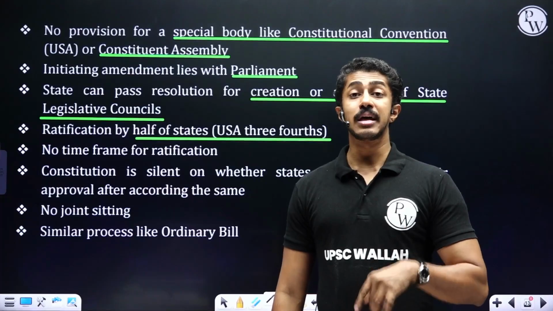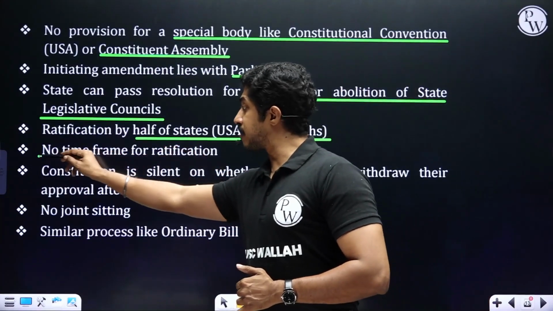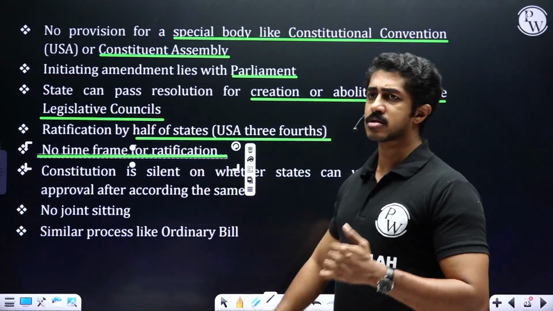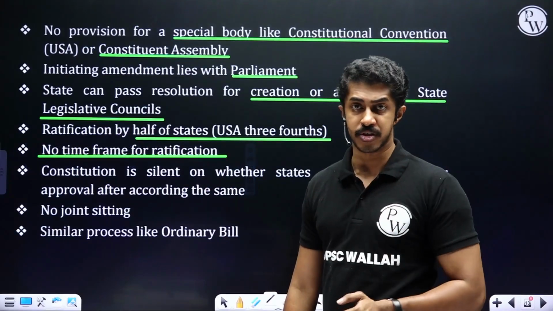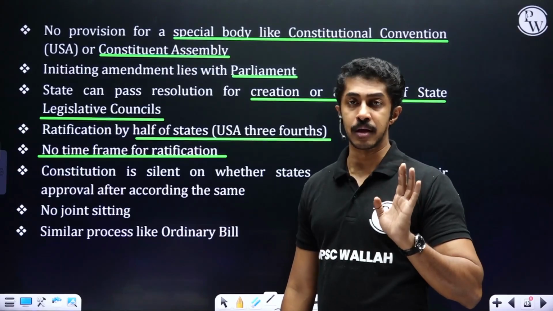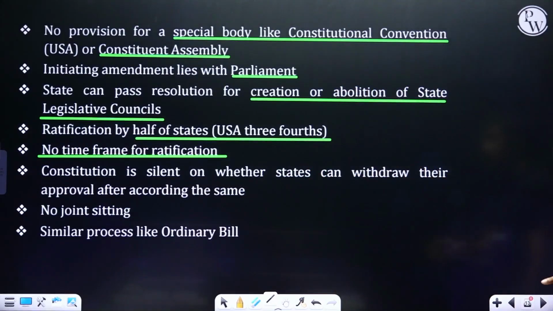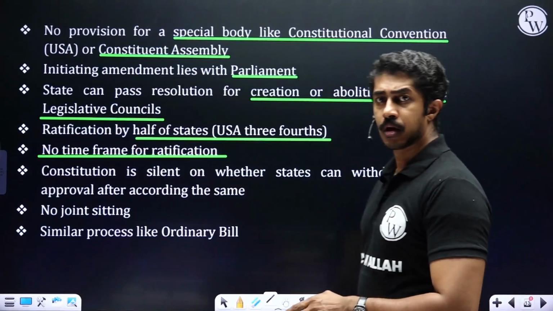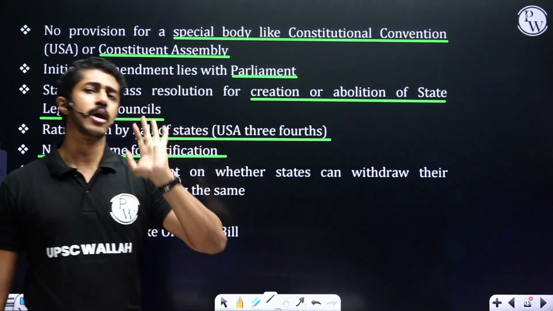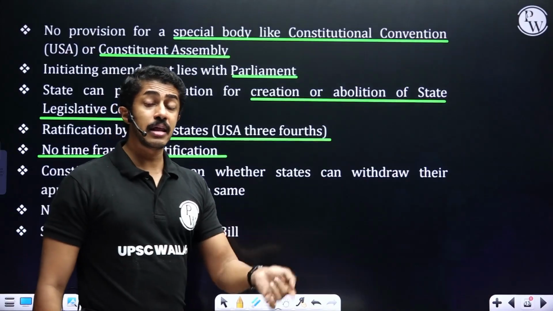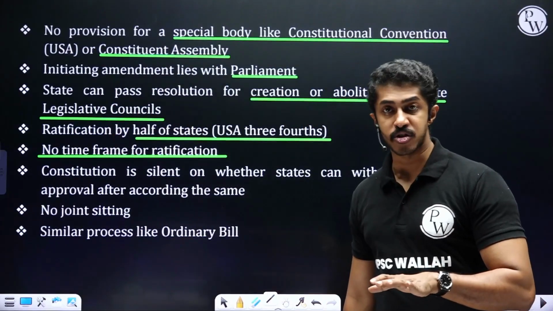But in USA, it is 3/4. There is no time frame again given for ratification. That is, if it is required, state legislative assemblies can actually delay the ratification process and thus defeat the whole bill. Constitution is silent on whether states can withdraw their approval after according the same. That is, first they gave the ratification. They said, okay, we are okay with this amendment bill. Can they later pull it off? Again, that is not mentioned in the Constitution.